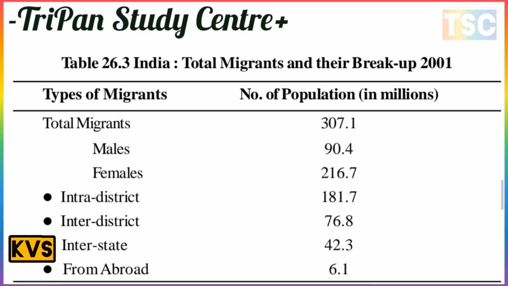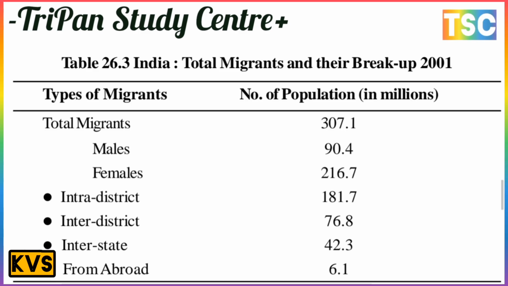Males are 90.4, but for females it is very exciting: 216.7 million females are migrants. That is amazing. And intra-district is 181.7 and inter-district is 76.8. Intrastate is 42.3 and from abroad is 6.1. There is a most important point here, and very important for females is 216.7 million. Here is the migration number.